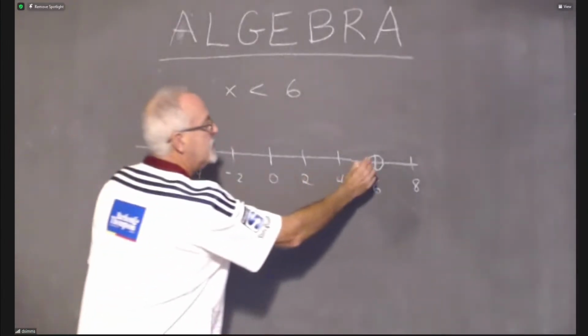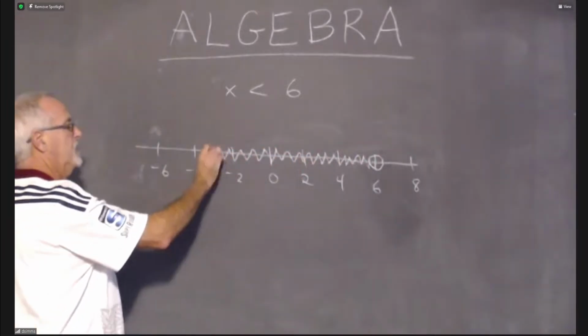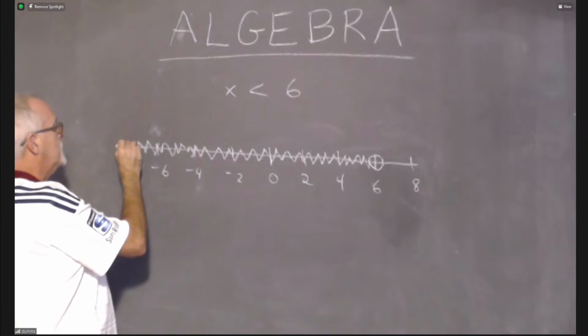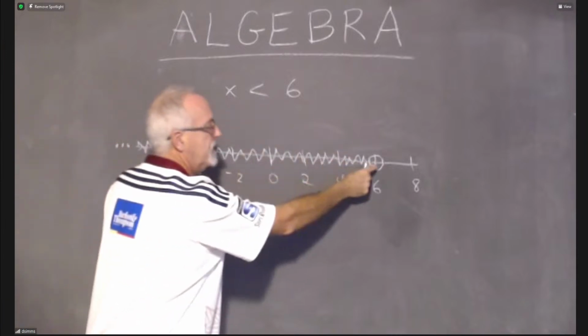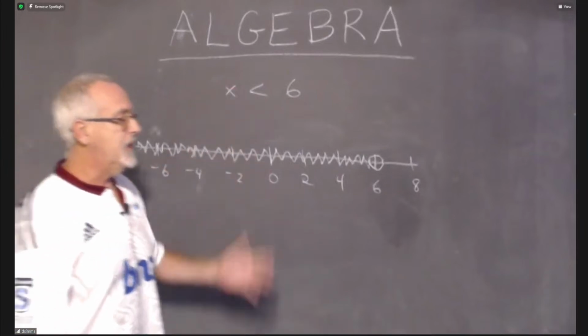Less than 6 means I am shading in this direction, so I have a lot of shading to do. And I put the arrow to show it keeps going. Do I fill in the circle on the 6? No, because it is not less than or equal to, it is less than.